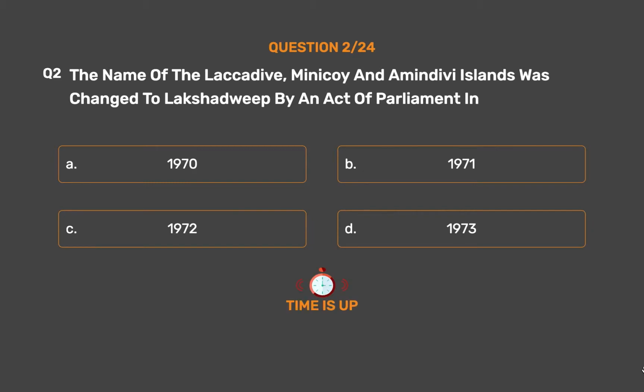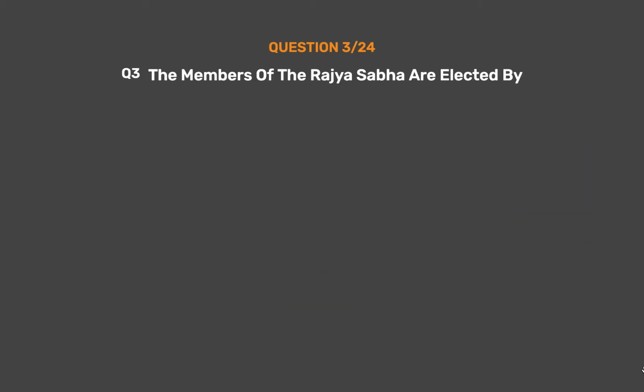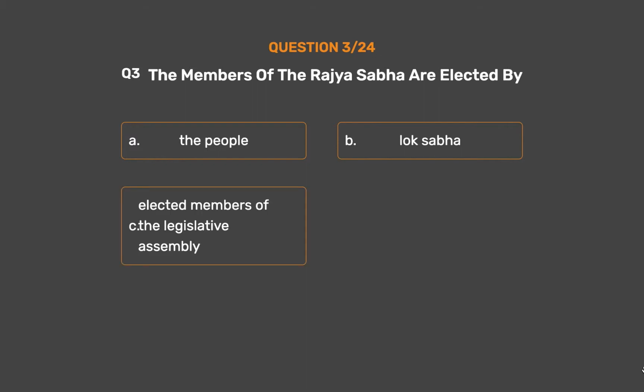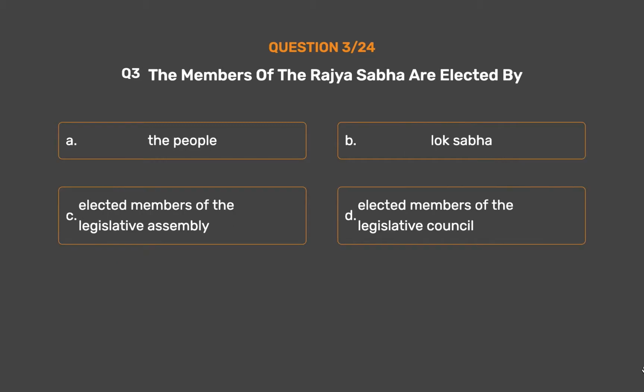The correct answer is Option D. 1973. Question number 3. The members of the Rajya Sabha are elected by Option A. The people. Option B. Lok Sabha. Option C. Elected members of the Legislative Assembly. Option D. Elected members of the Legislative Council.